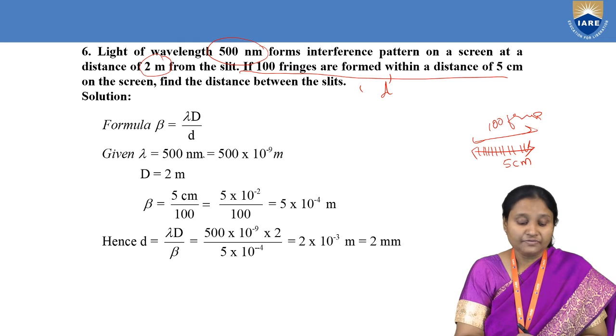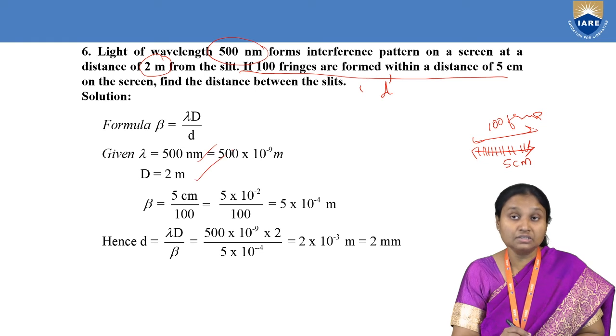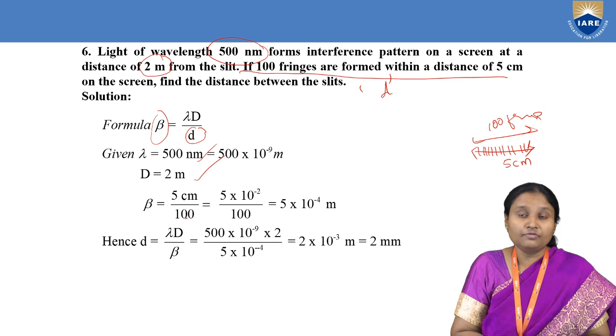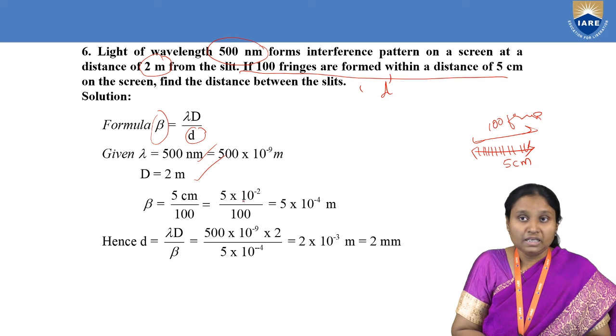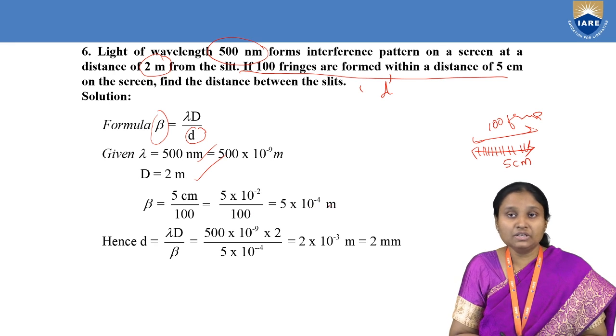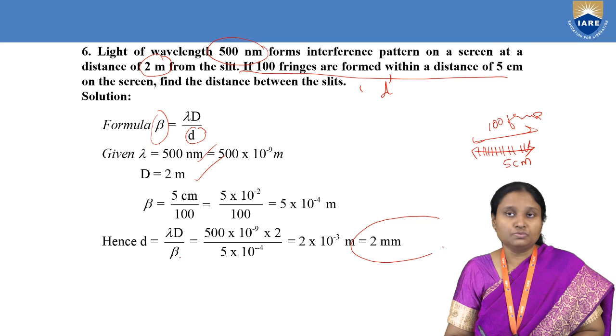Lambda is 500 nanometer, which means 500 into 10 power of minus 9 meters. Capital D is 2 meters. In order to find small d from this formula, I need to find the beta value. How can I find the fringe width from the data given? In 5 centimeter, 100 fringes are formed. Therefore, 5 centimeter divided by 100, or 5 into 10 power of minus 2 meters by 100, gives my fringe width as 5 into 10 power of minus 4 meters. Once I know the fringe width, if I substitute in this formula, my distance between slits comes out to be 2 mm. So with this, I'm going to end my session here.